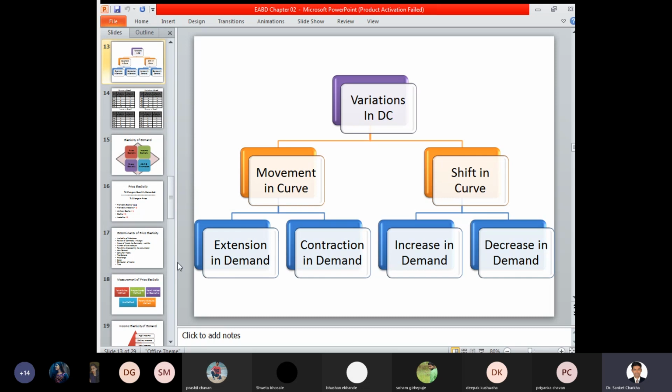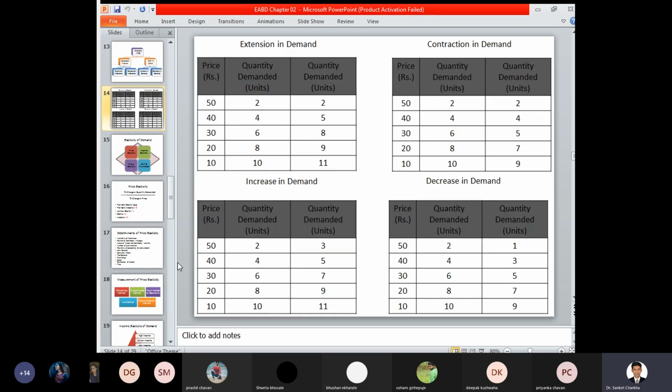So both the factors, that is the quantity demanded and the price of that particular product, are of concern, wherein they change over a period of time, and based on the changes we have to identify which type of variation is applicable in this particular demand. Whether it is called an extension in demand, or a contraction in demand, or an increase in demand, or a decrease in demand. Now consider this particular slide. Based on certain assumptions, we have identified various examples of either extension in demand or contraction, or increase in demand or decrease in demand.